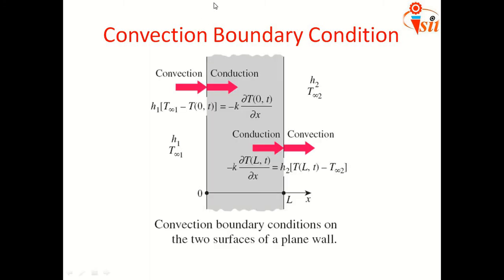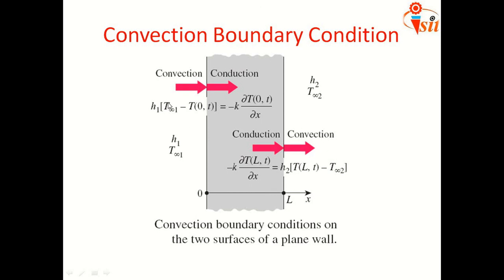Come to the next, convection boundary conditions. In that, the wall absorbs heat by means of convection initially, and from this plate or wall, heat will flow by means of conduction and again by means of convection. Take the example of a room. In winter or in summer, through convection, heat will flow, or the wall will absorb some energy, and it gives it out in the room also.